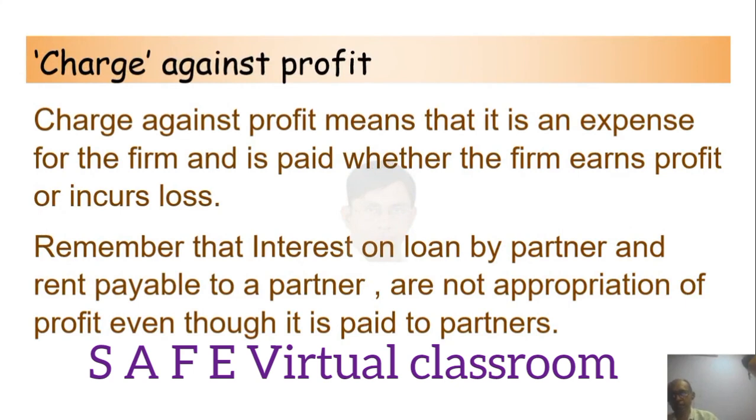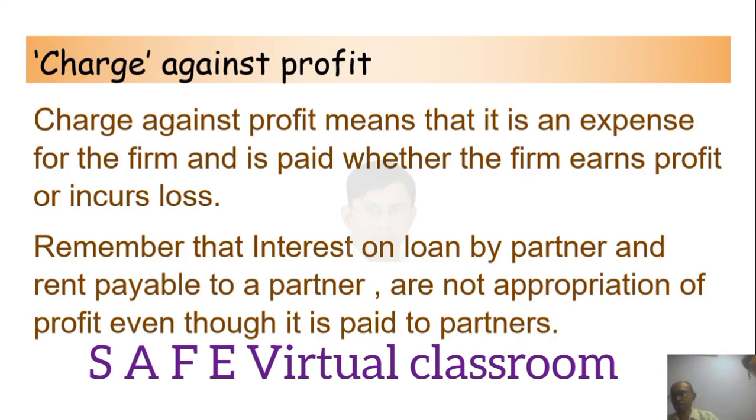Charge against profit means that it is an expense to the firm and is paid whether the firm earns profit or incurs loss. This word charge comes again and again in this chapter. When they say charge, it means it is an expense, and it should be accounted. Remember that interest on loan by partner and rent payable to a partner are not appropriation of profit, even though they are paid to partners. They are charges.